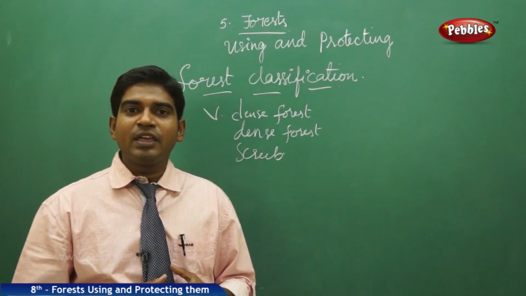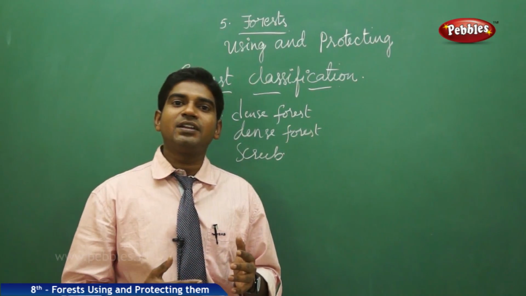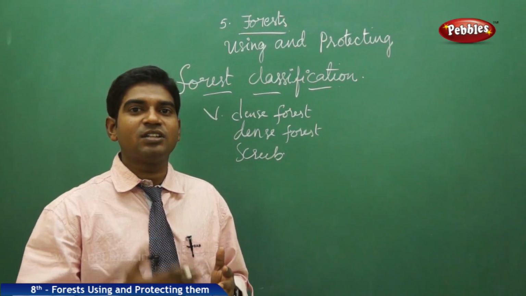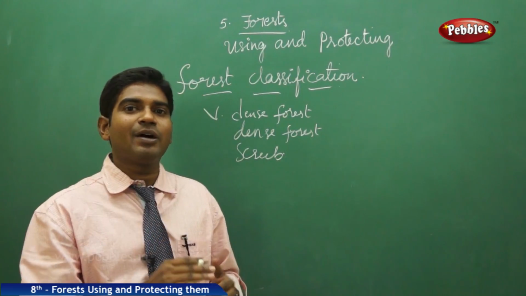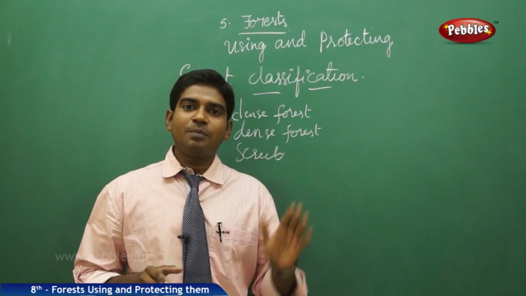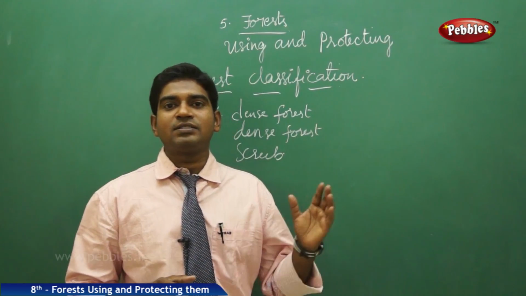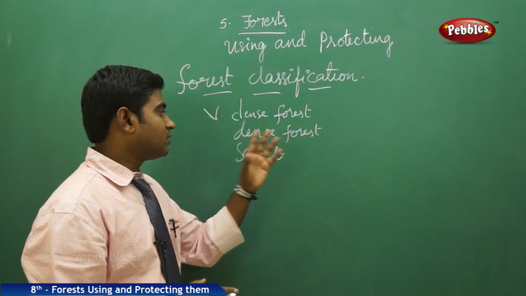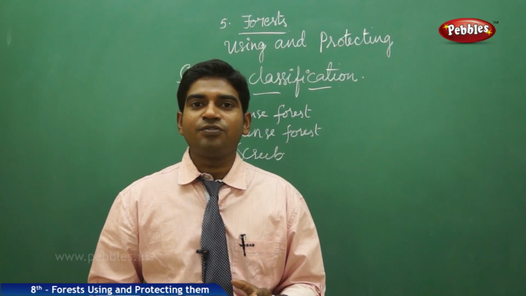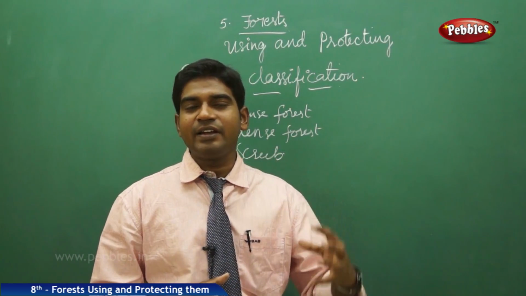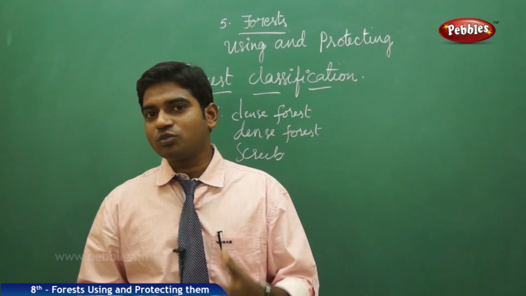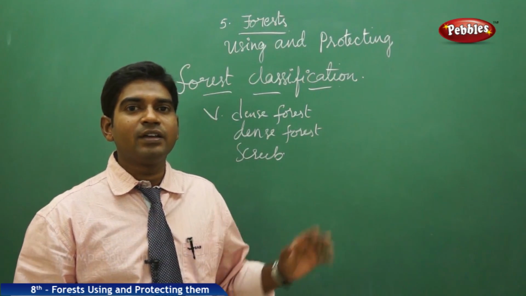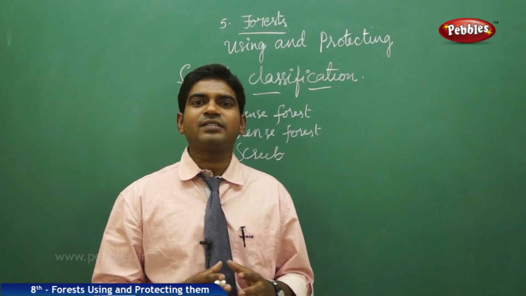At the same time, if the rainfall is less and the climatic conditions are cool or warm, you don't get the thick forest found in the northeastern region or the Himalayan belt. As we move to the lower parts, we find some dense forest but not so dense, so it's known as only dense forest. In some places you find only scrub forest. In central India we find dense forest. As we move to the middle of central India, downwards towards the north and south, you find scrub forest. So in this way we have various kinds of forest.